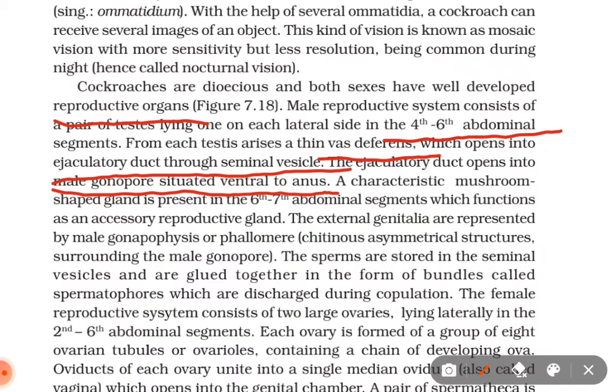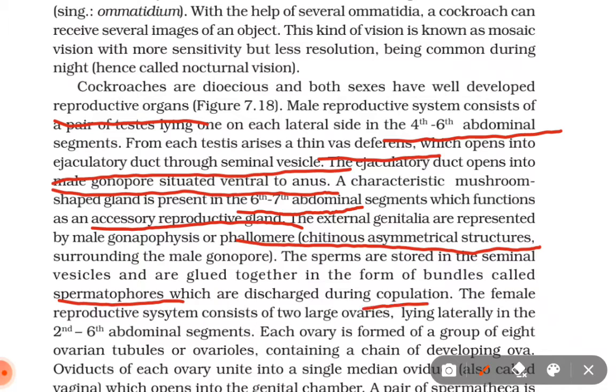A characteristic mushroom-shaped gland is present in the 6th to 7th abdominal segments, which functions as an accessory reproductive gland. The external genitalia are represented by male gonapophysis or phallomere, chitinous asymmetrical structures surrounding the male gonopore. The sperms are stored in the seminal vesicles and glued together in the form of bundles called spermatophores, which are